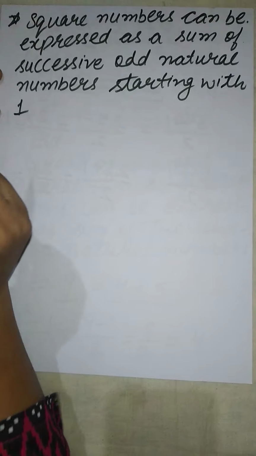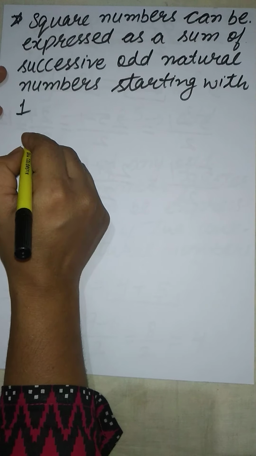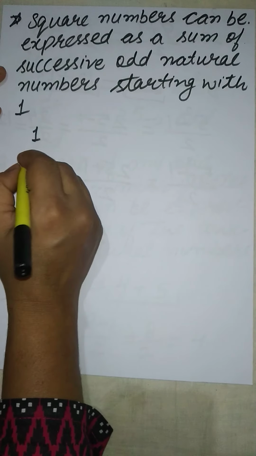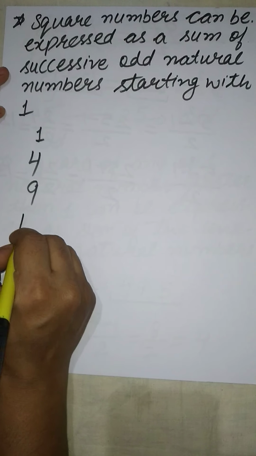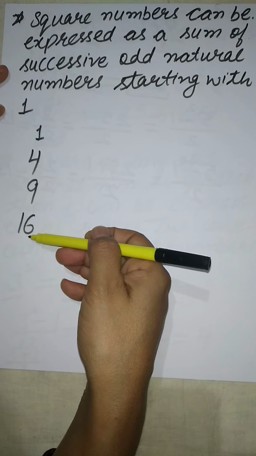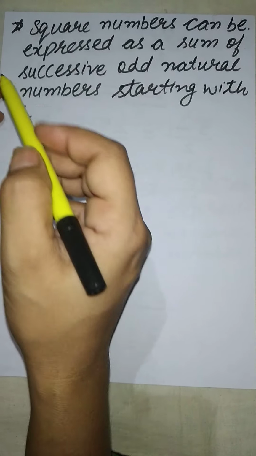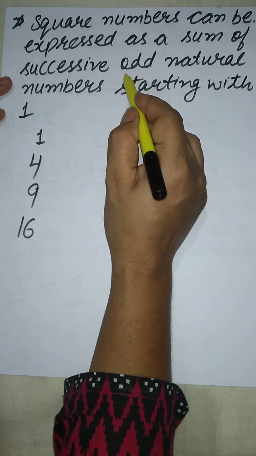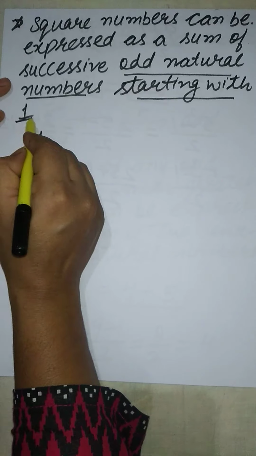What does this mean? A square number, we know, is like 1, 4, 9, 16. All these numbers are square numbers. They can be written as the sum of odd natural numbers starting with 1.